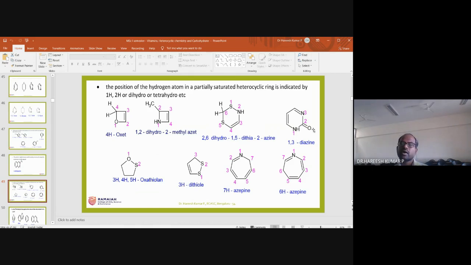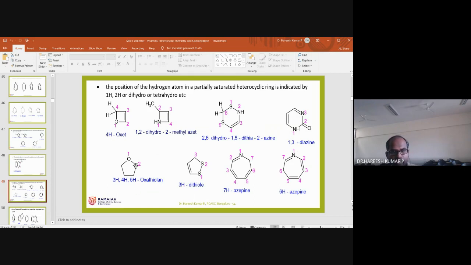That means 2-hydroxy-1,3-diazine is the name of this particular compound. You can also write 1,3-diazin-2-one. That is also a correct name.